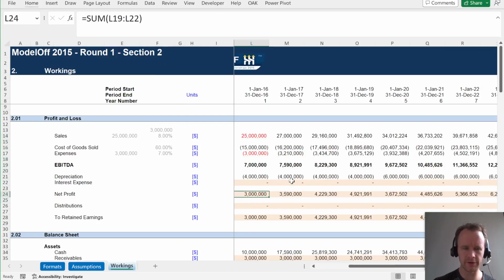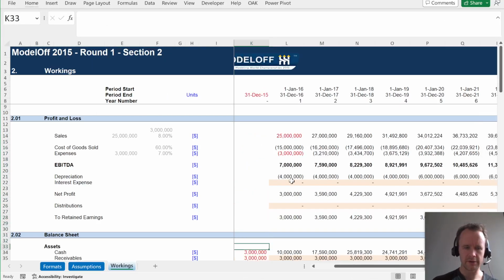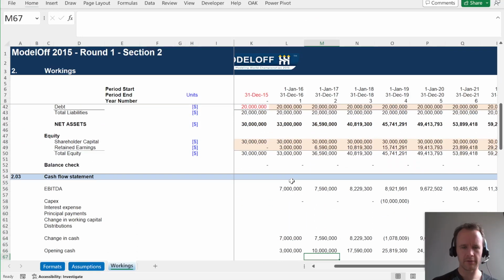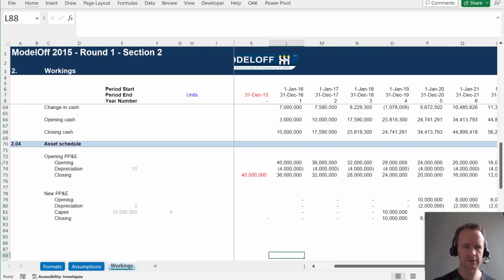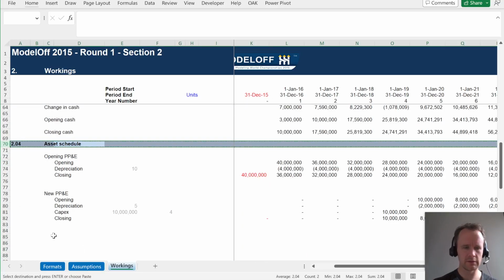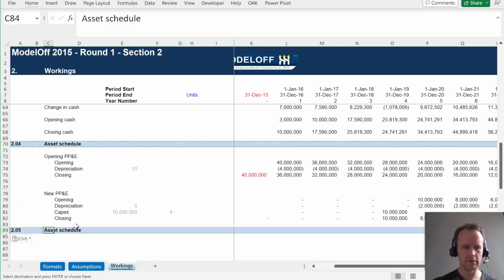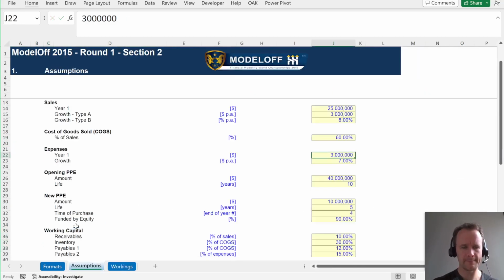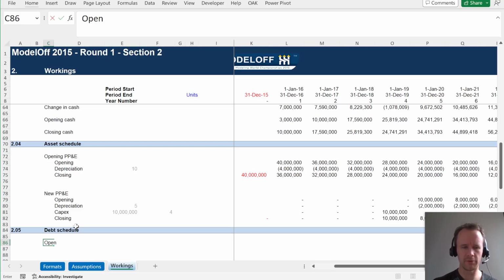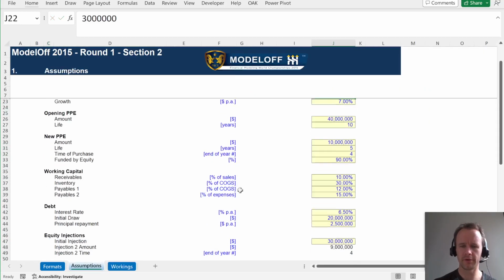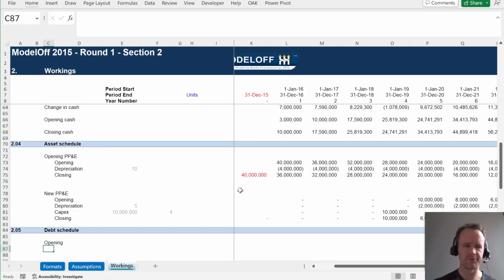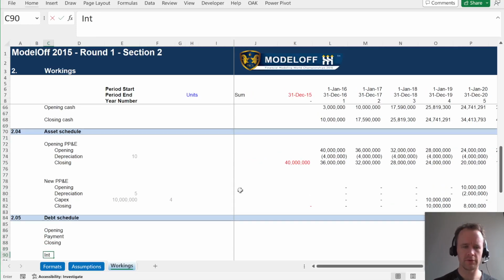So now we need to do interest, so we'll need a debt schedule. Distributions, we'll have to get to those later because they're a little more complicated, but let's carry on down. So, got an asset schedule, let's get a debt schedule. Okay, so again, just going to have opening. We don't have any drawdown, right? It's just a one-time. Fine, so opening, payment, closing, interest.